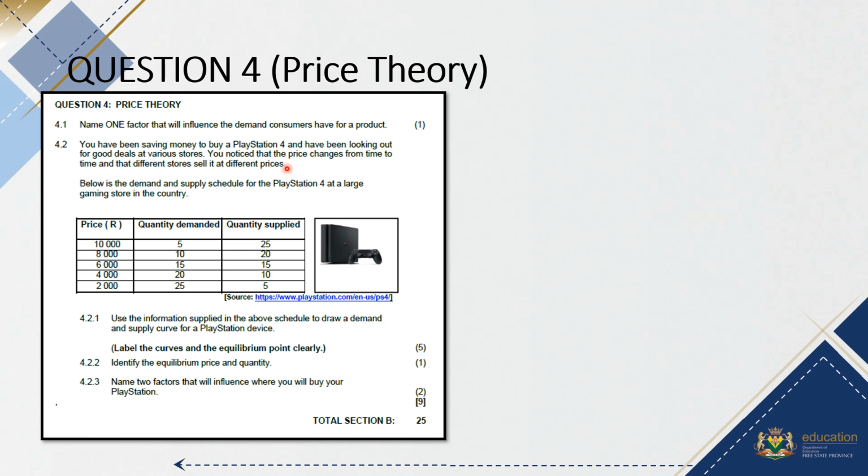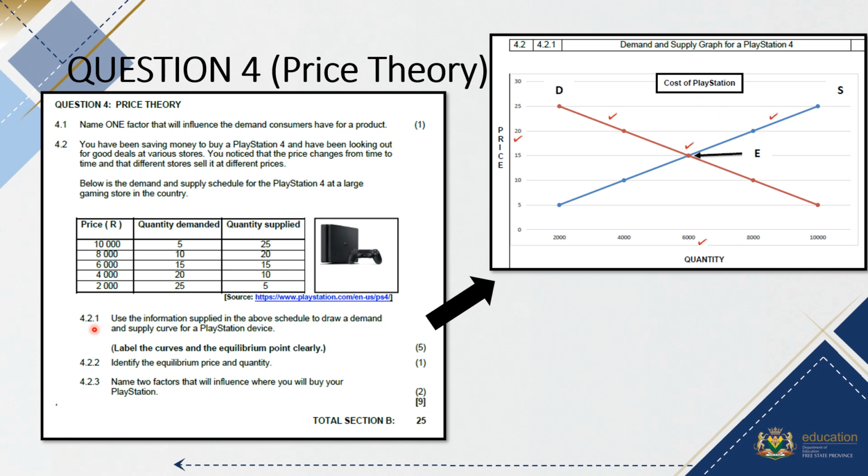Then 4.2 said you have been saving money to buy a PlayStation 4 and have been looking out for good deals at various stores. You notice that the price changes from time to time and that different stores sell it at different prices. Below is the demand and supply for PlayStation 4 at a large gaming store in the country. So they give you the supply. So 4.2.1 asks that they draw the supply and demand curve, and they must show the curves and the equilibrium price clearly. So it must look something like this.